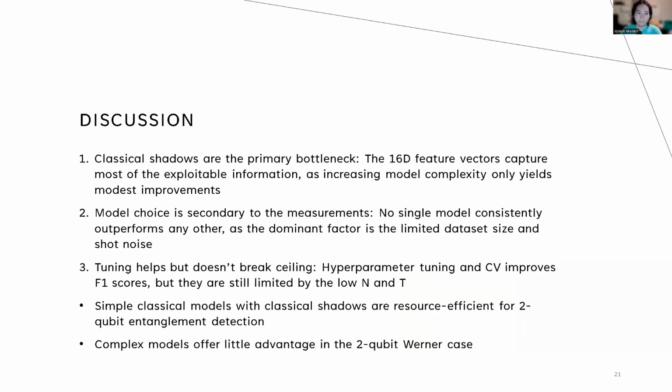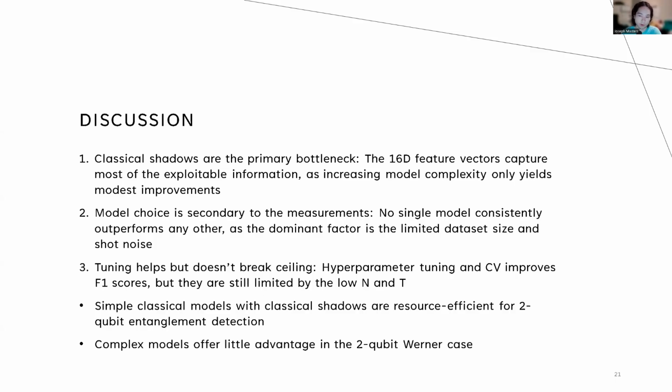So with that, we can move into discussion, and we have three main takeaways here. One, the classical shadows are the primary bottleneck. The 16-dimensional feature vectors capture most of the exploitable information, as increasing the model complexity only yields modest improvements. Two, the model choice is secondary to the measurements. So no single model consistently outperforms any other, as the dominant factor here is the limited dataset size and shot noise. And three, tuning helps, but doesn't break the ceiling.